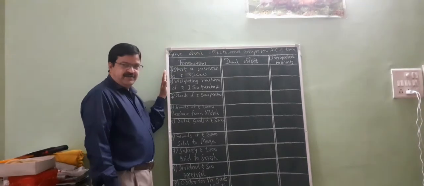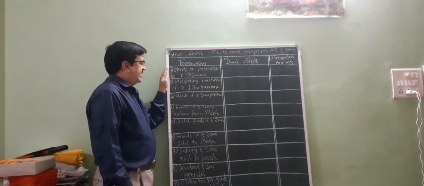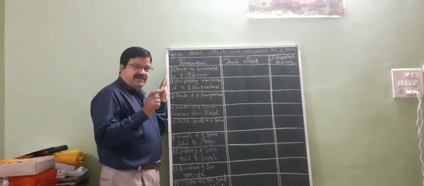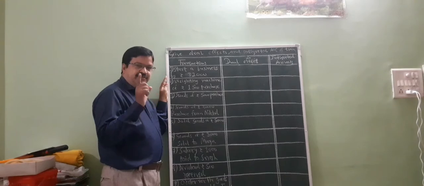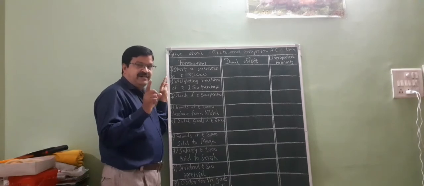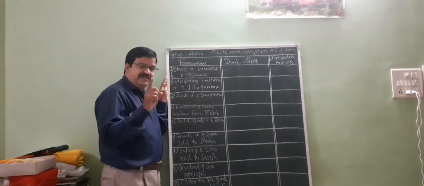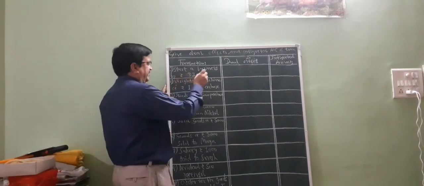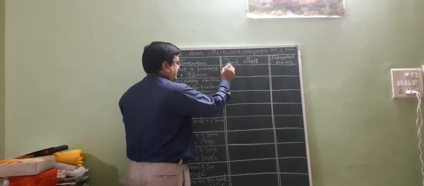This is the basic of accountancy, friends. Start a business by rupees 31,000. In accountancy, every transaction has dual effect: one debit and second credit. So first effect, start a business, so cash comes in.